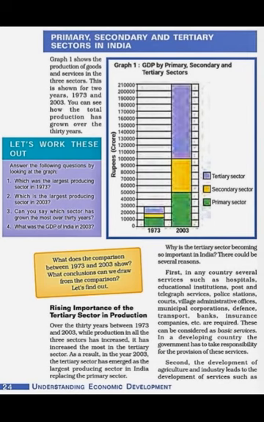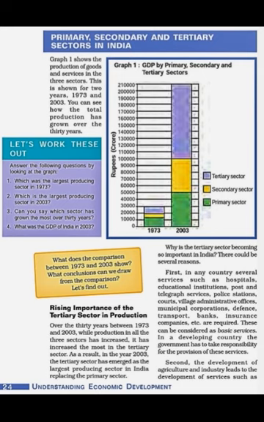Now page 24, students, here we have to see the primary, secondary and tertiary sectors in India. Certain graphs are given in your book, on page 24. Graph 1 clearly shows the production of goods and services in the three sectors, and the trend is given for two years, 1970-71 and 2010-11. The production has increased in all the sectors, but it is clearly evident that the tertiary sector is leading.